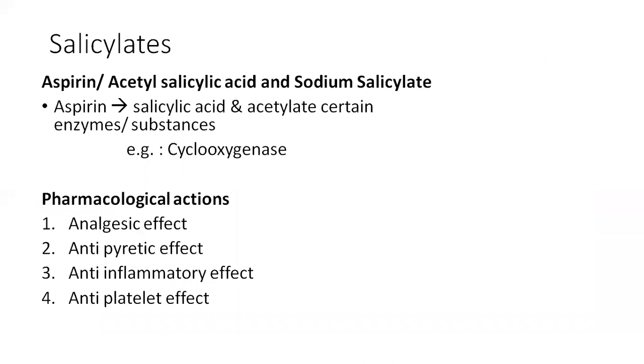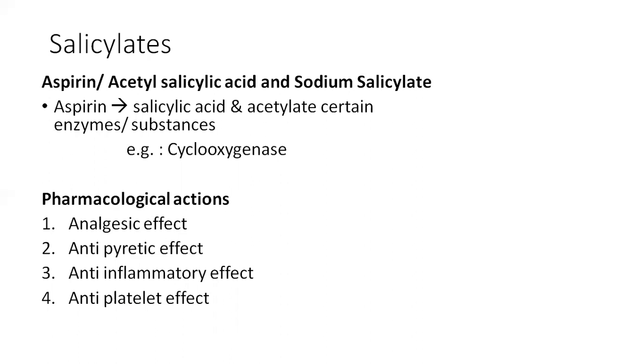And coming to the salicylates, aspirin is taken as the prototype drug, and the pharmacological actions, therapeutic uses, and adverse drug effects of the salicylates are taken as the prototype example for the non-steroidal anti-inflammatory drugs. Aspirin is known as acetyl salicylic acid. It is a prodrug, and it is available as sodium salicylate. Aspirin is converted into salicylic acid and it acetylates certain enzymes like cyclooxygenase.